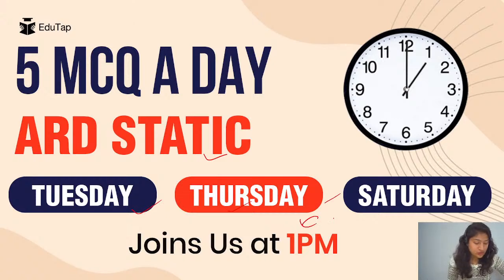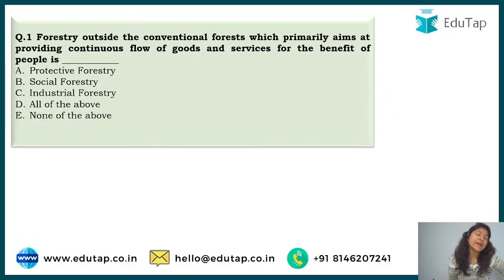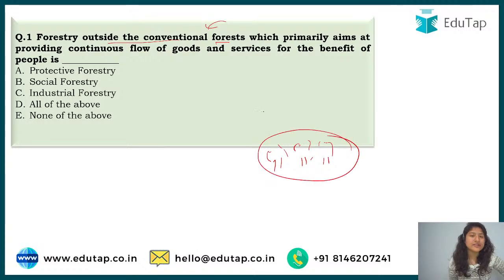Alright. So let's start with question number 1 and today we will understand the basics of this particular chapter, the basic definitions that we should know. So, forestry outside the conventional forest. Conventional means the regular forest. So basically, what is a forest? When many trees come together, that area we call a forest. So, forestry outside the conventional forest which primarily aims at providing a continuous flow of goods and services.